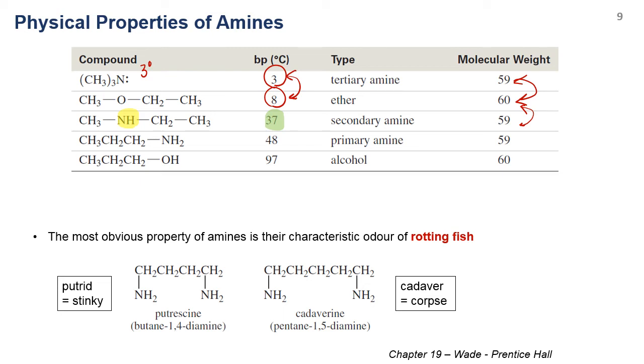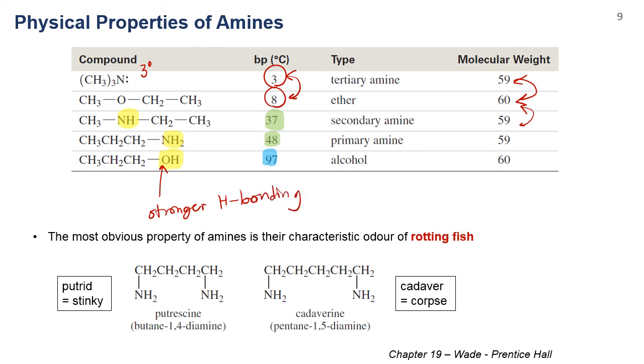Okay, same as primary amine, it also has hydrogen bonding with itself. Therefore, it has a similar boiling point to the secondary amines, which is higher than that of ether and that of tertiary amine. However, if you compare with the alcohol, this has a much higher boiling point than secondary or primary amine. That is because alcohol has oxygen, which forms stronger hydrogen bonding.